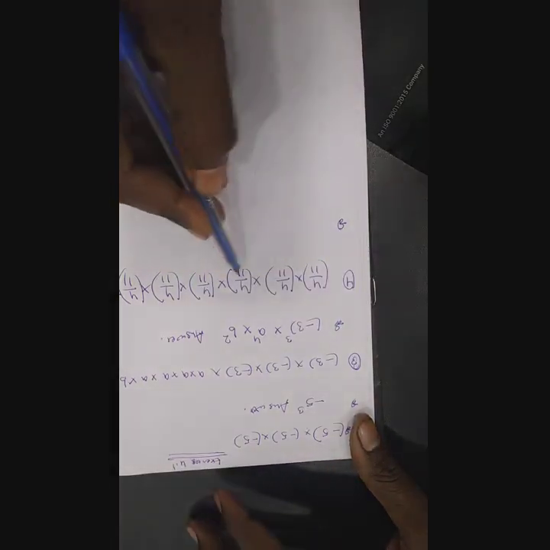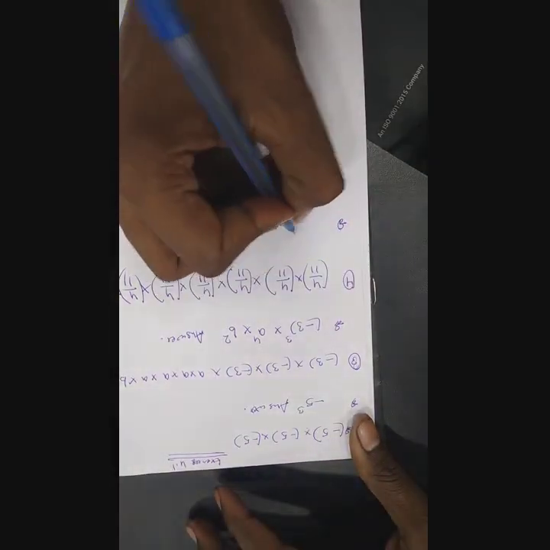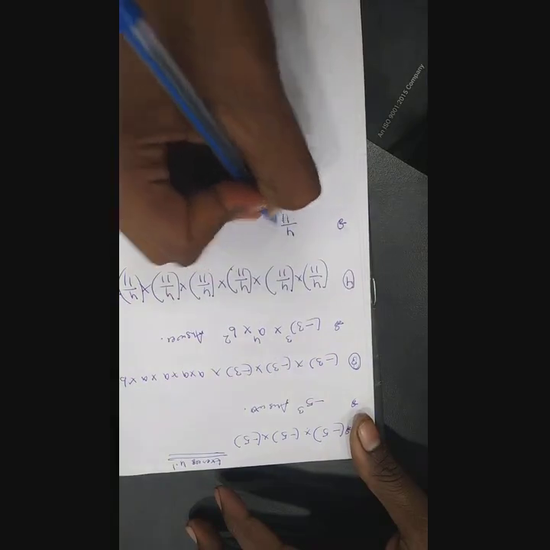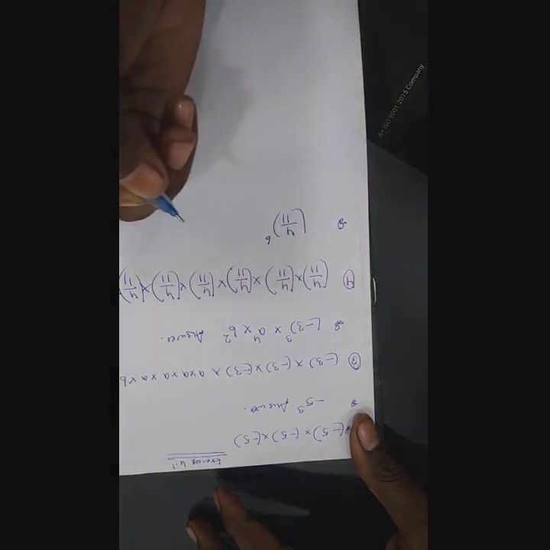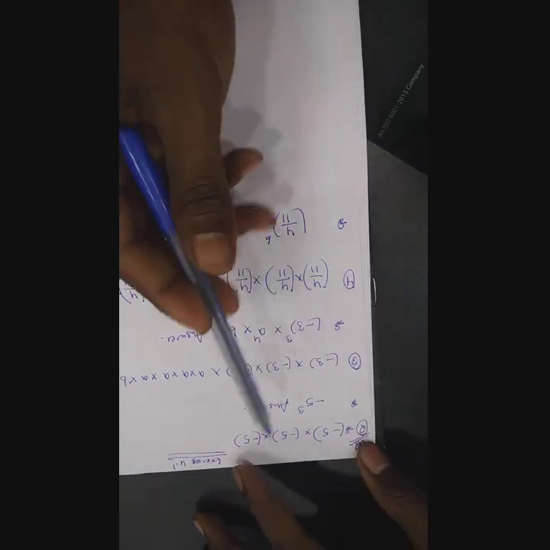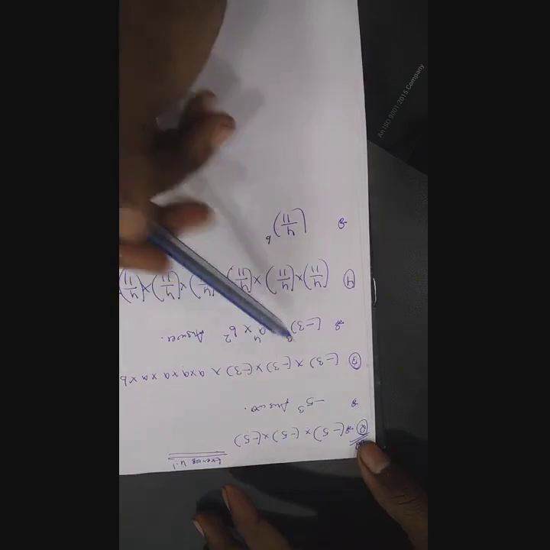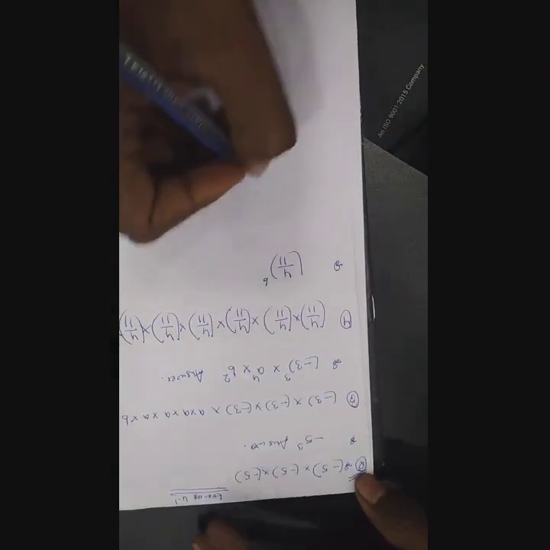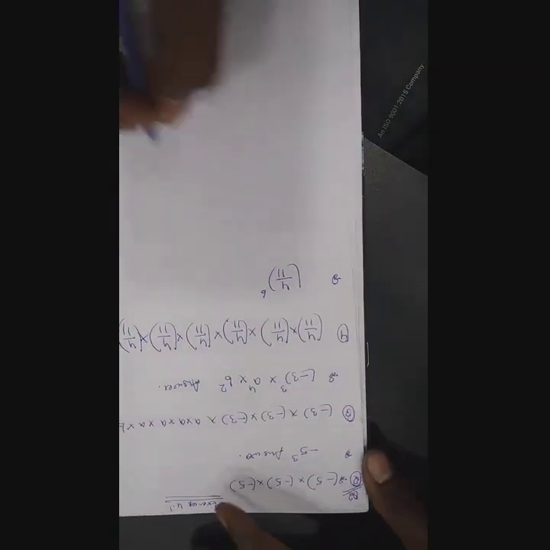How many times is this? 6 times, right? So what we have to do, 4 upon 11 is to the power 6. Is that clear? Okay, now I have just solved the first, second, third, fourth. I will not be solving more than this, the rest you all will have to solve.